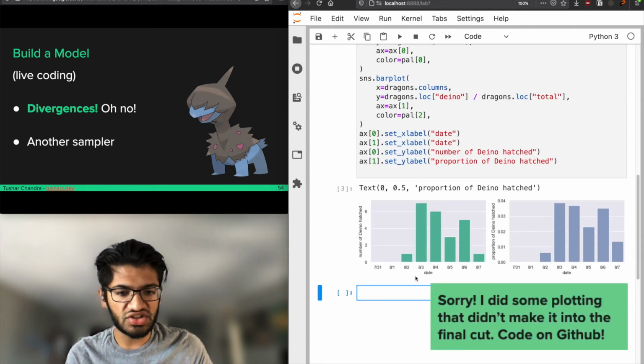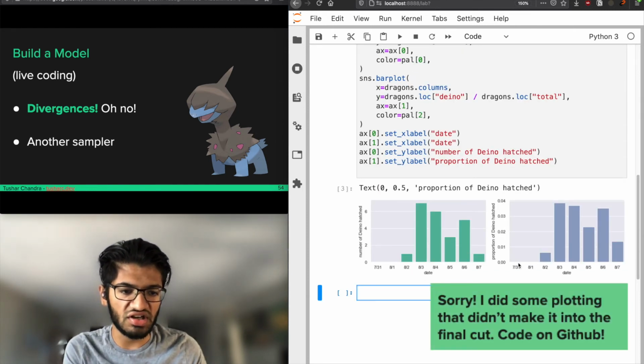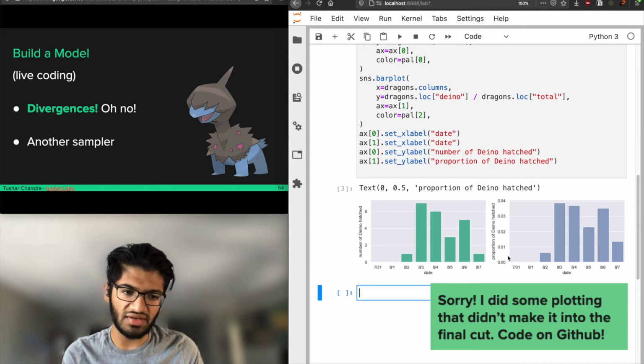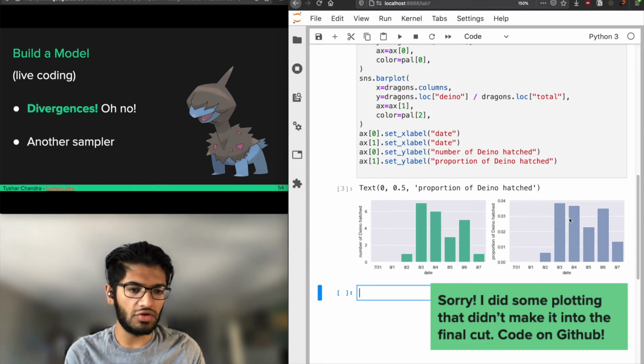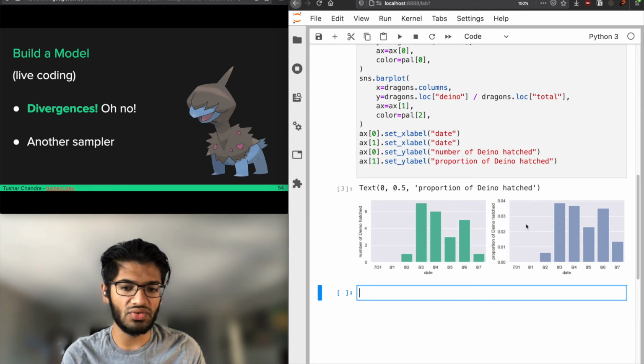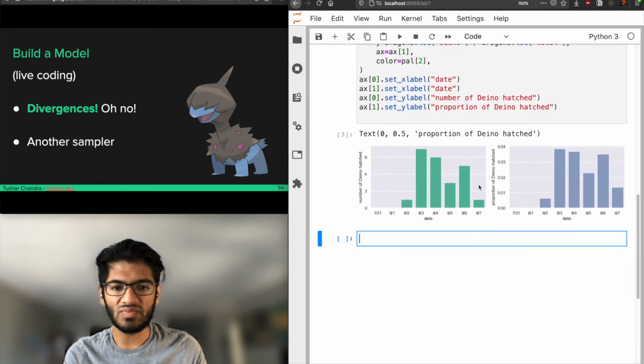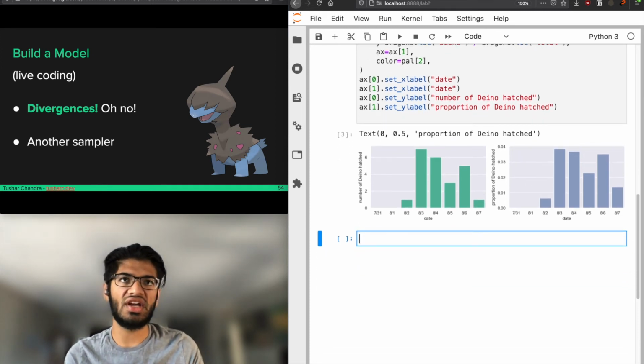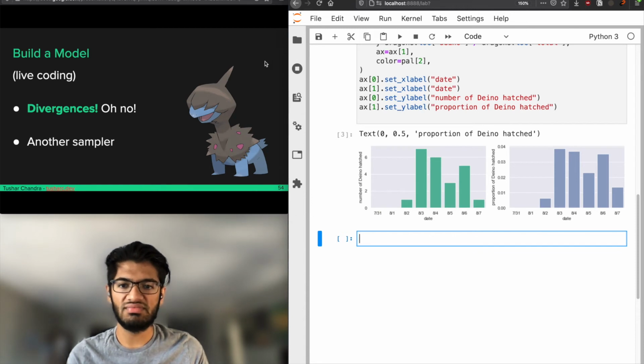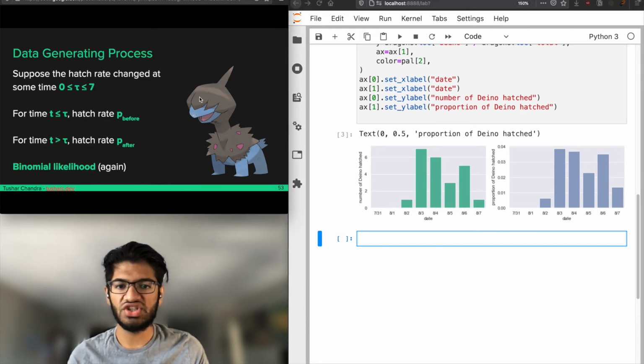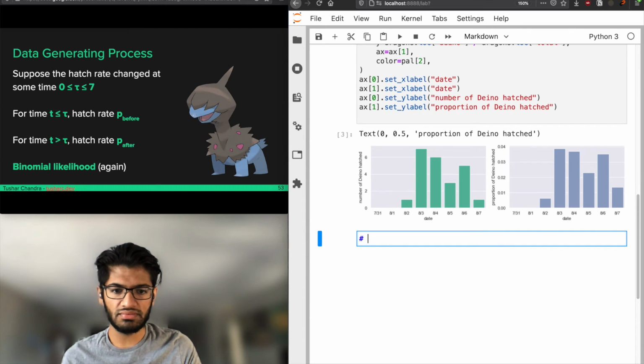Number of Dino hatched, again, 1, 7, 6, etc. Proportion of Dino hatched, again, we have 2 days of 0, 1 day of 1, and then suddenly the rate goes way up. So this is not looking good for the hypothesis that the shiny rates were the same throughout the event. But let's go back to the model specification, and I'll show you how we build this in PyMC3. Okay.